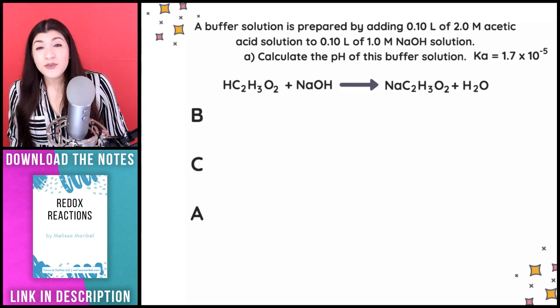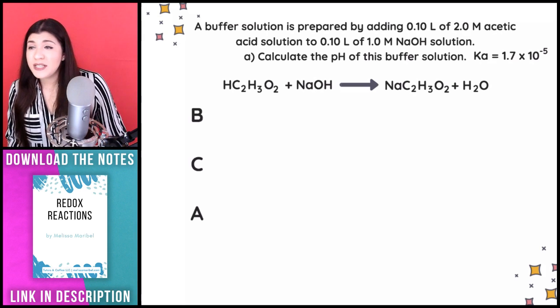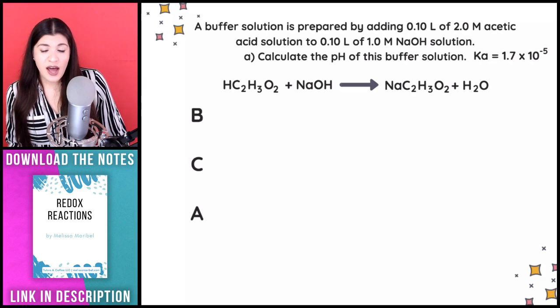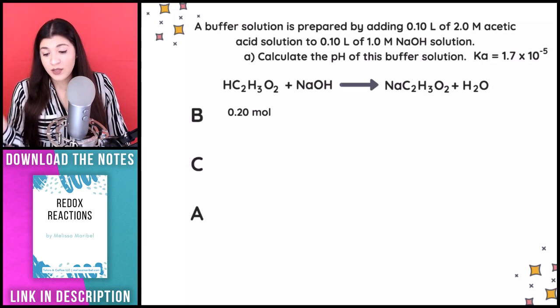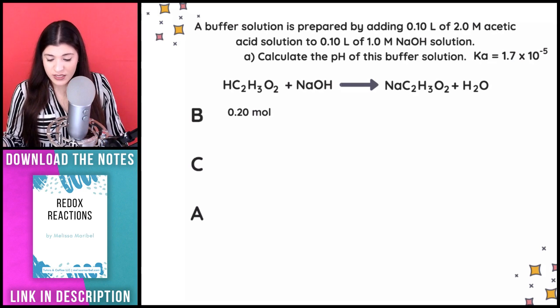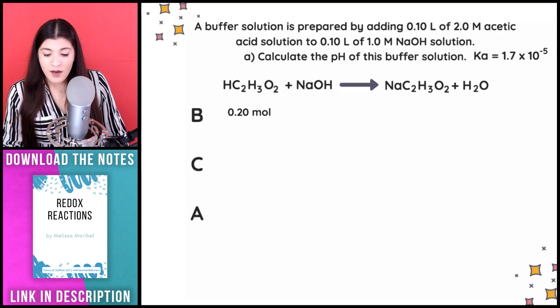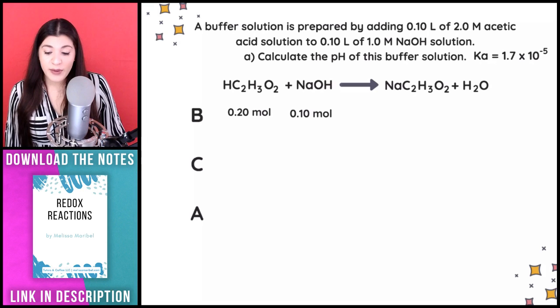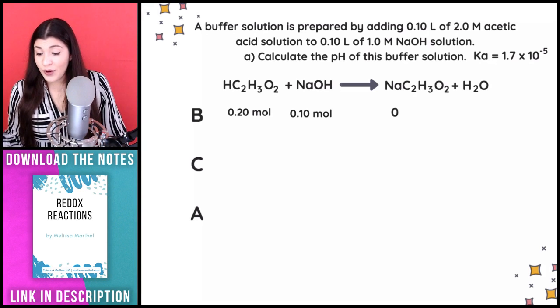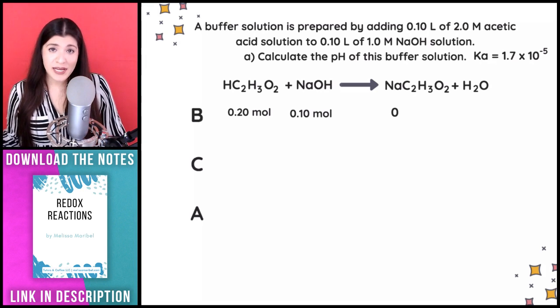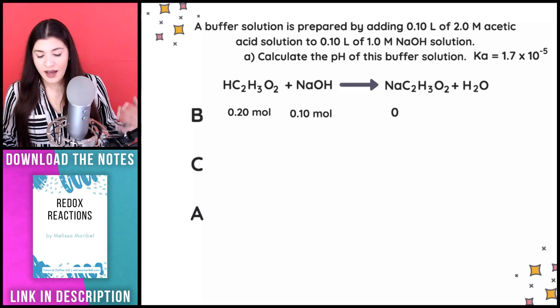But it works the same sort of way as an ICE table. The main difference is just the fact that we do know what our X value is, and we know that it's in moles. So I'm just going to start off with the amount of moles that I found in the previous step. This is what we found previously, the 0.20 moles of our acid and the 0.10 moles of our base. We have no clue what our product would be because we haven't formed anything yet, right? We haven't done everything yet.